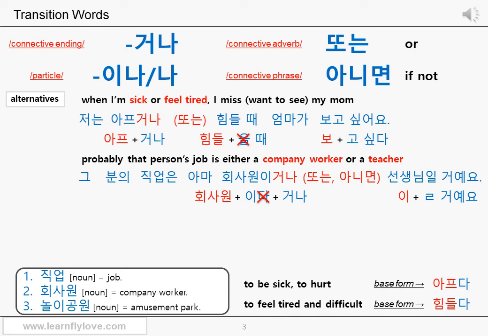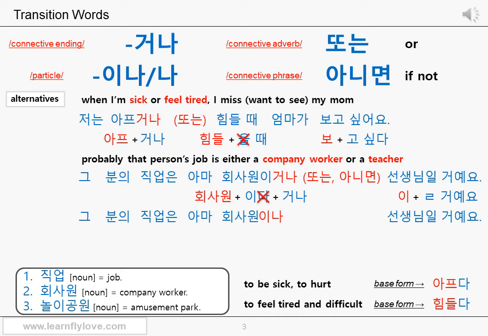Or you can get rid of 또는 and 아니면. 그분의 직업은 아마 회사원이거나 선생님일 거예요. If you get rid of the predicate 이다 from the first noun, you cannot use the connective ending 거나 anymore. Please see the next sentence.